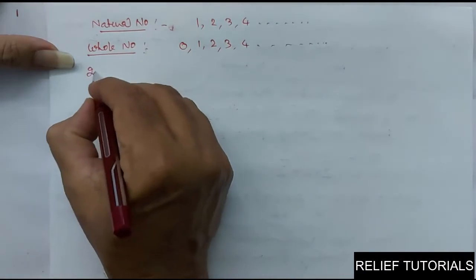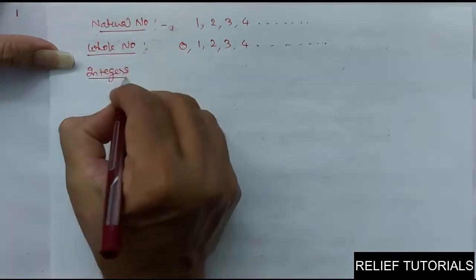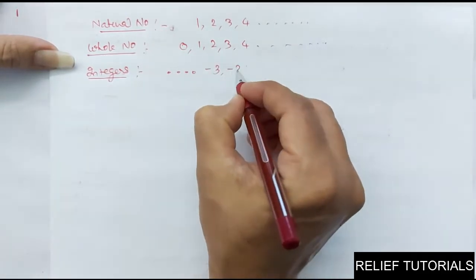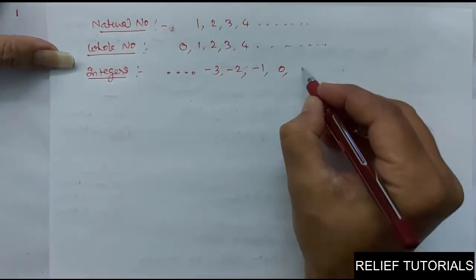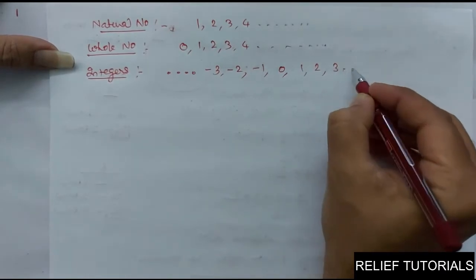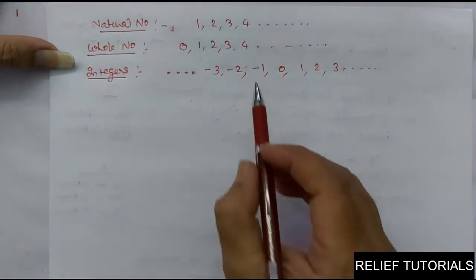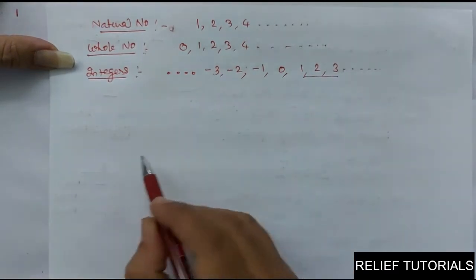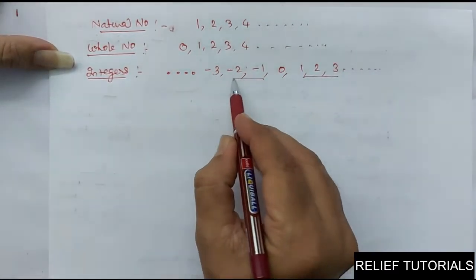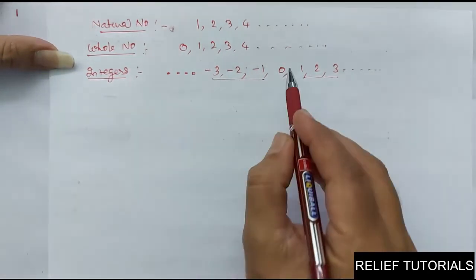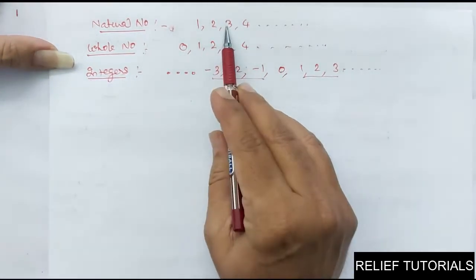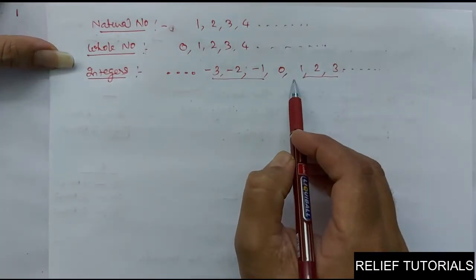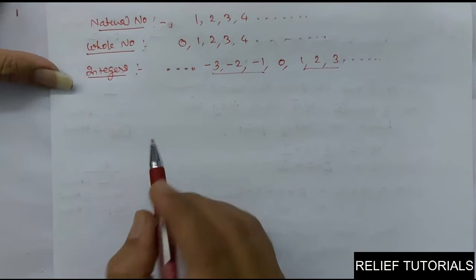Then comes integers. Integers means ..., minus 3, minus 2, minus 1, 0, 1, 2, 3, .... These are called integers. Here 1, 2, 3 are positive integers. Negative 1, negative 2, negative 3 are negative integers, and this is 0. So all natural numbers are integers. All whole numbers are also integers. Clear? Then comes rational numbers.